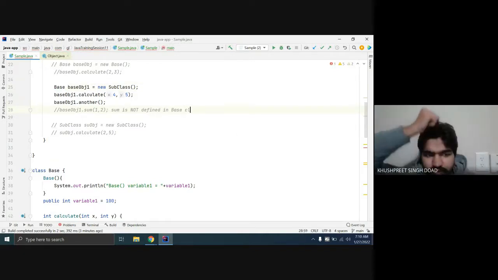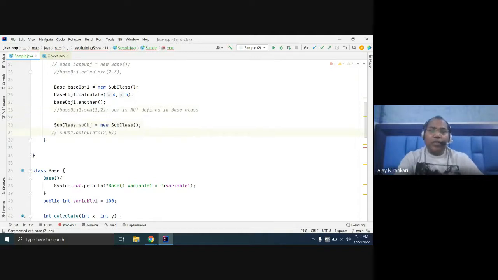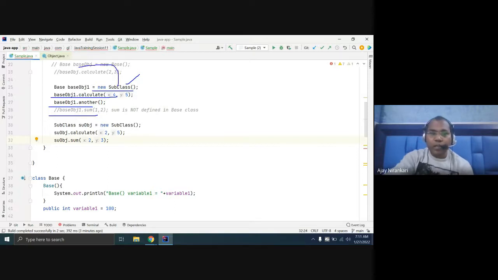So why do we need this? We can simply create one object of the base class and one of the subclass and then call every method. Yes, in a subclass you can call each and everything, because it has inherited. Here the subclass object can call your sum, with 2 comma 3, and it works. What I am trying to say is, here you are creating the new subclass object, but don't expect that all the methods of the subclass can be invoked here. No, because you are assigning the reference to the base class. So only the methods defined in the base class can be called.